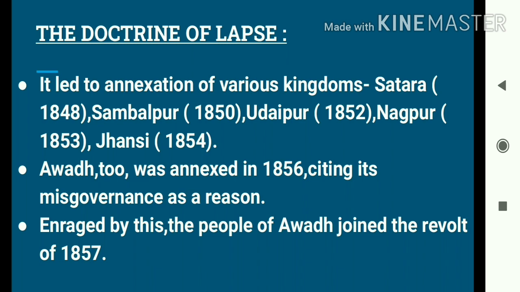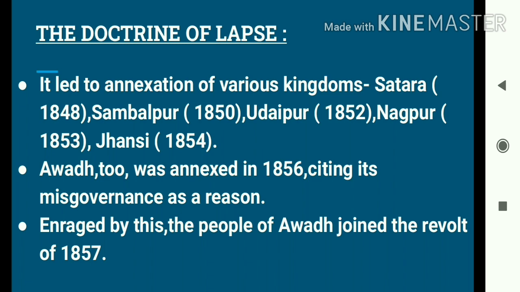So Awadh was annexed by the company in 1856, but this time the company acted very cleverly. The company cited another reason for annexing Awadh. The company stated that Awadh was annexed in order to protect it from the misgovernance of the present ruler. So at that time Awadh was ruled by a certain Nawab. The company gave this reason that Awadh was annexed because it was misruled by the present ruler who was ruling Awadh at that time. So in order to protect Awadh, the company stated that it was necessary for them to take over Awadh.